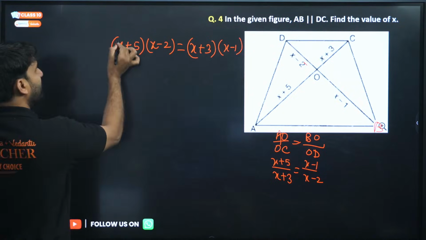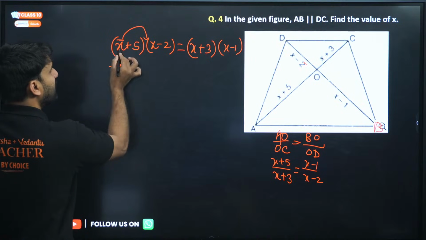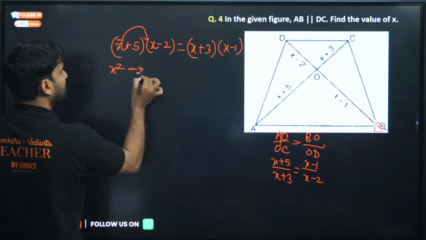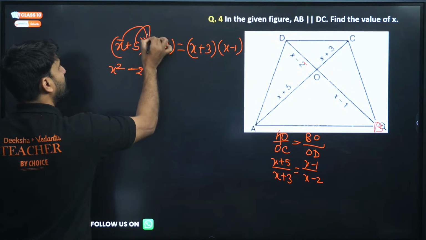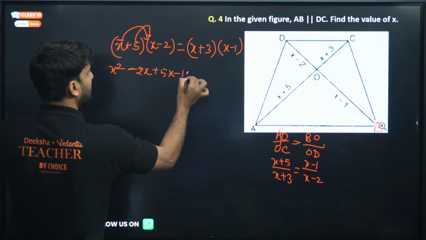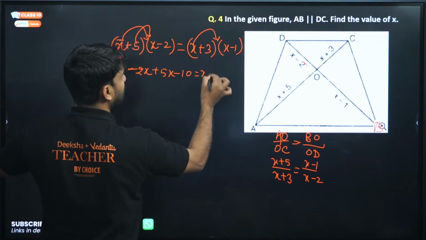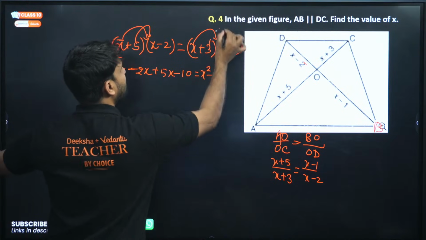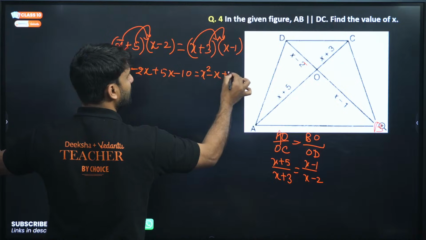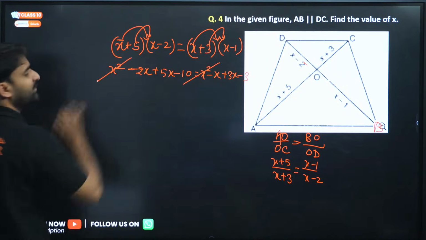Now multiply this X to the whole bracket. X into X is X square, and X into minus 2 is minus 2X. Now multiply 5 to the whole bracket: 5 into X is 5X, and 5 into minus 2 is minus 10. Now multiply this X with the whole bracket, so X square minus X. Now multiply 3 with the whole bracket, so 3X, and minus 3. X square cancels.